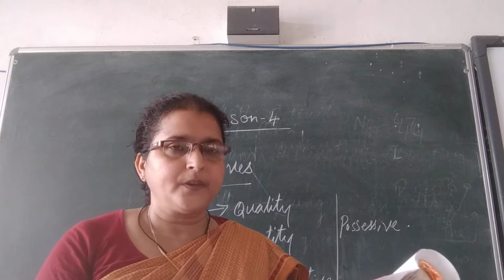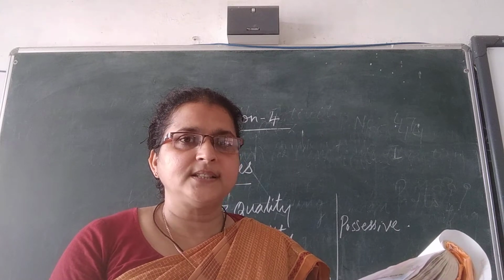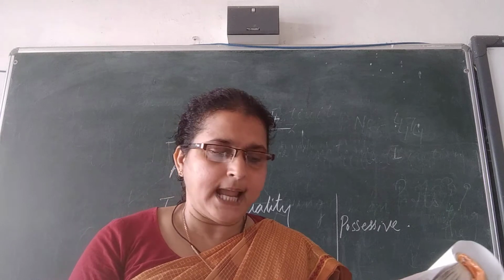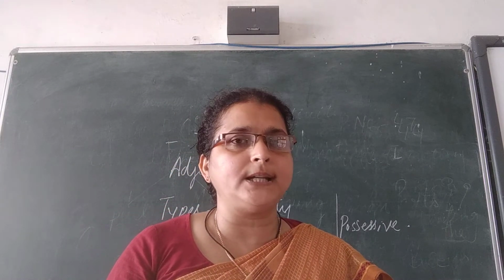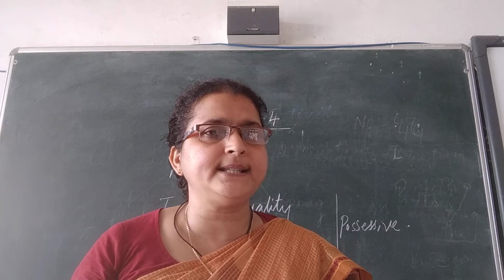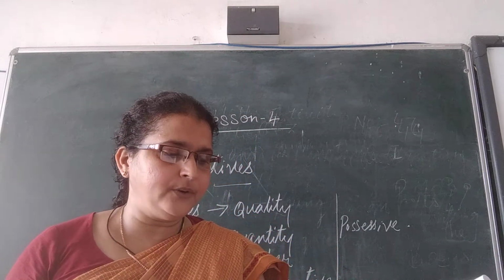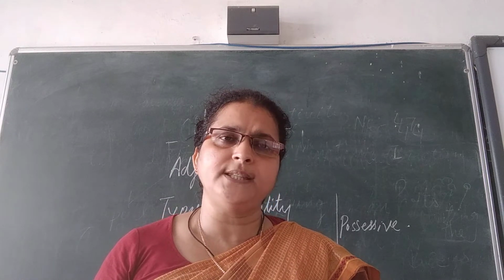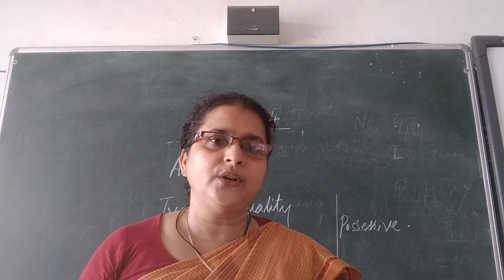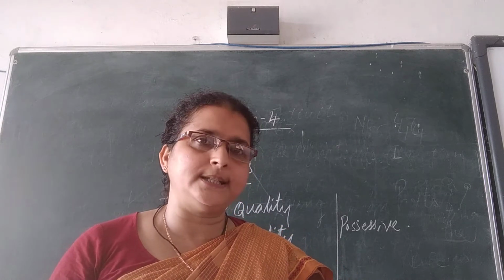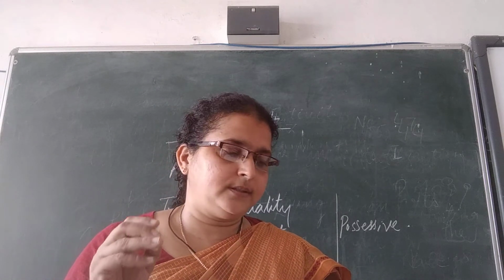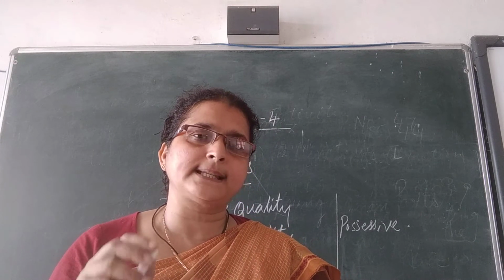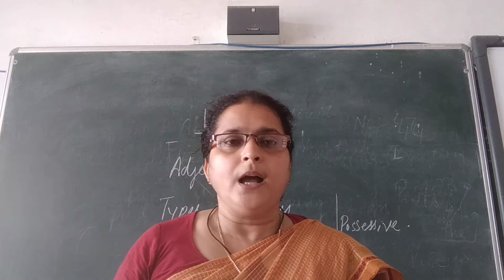For example, good, bad, clean, sweet, nice. All these come under the adjective of quality. These are the words of the adjective of quality: sweet, clean, bad, good, nice.